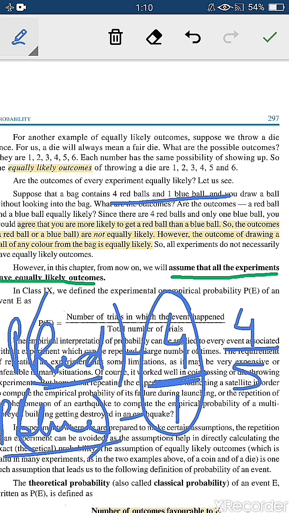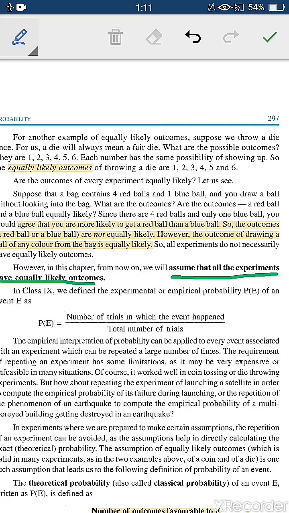If you find the probability of getting a blue ball, how many blue balls are there? 1. Out of how many total balls? 5. Are these answers equal? Are there equal chances? You know that this is not the probability of equally likely outcomes. There are no equal chances of getting a red ball or a blue ball, and you know that you are more likely to get a red ball than a blue ball. So this event is not an equally likely event. I hope you are clear with what you mean by equally likely events.